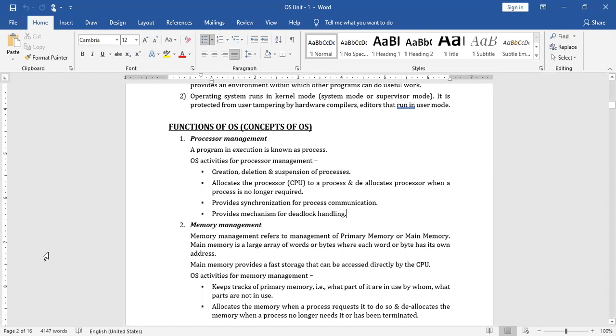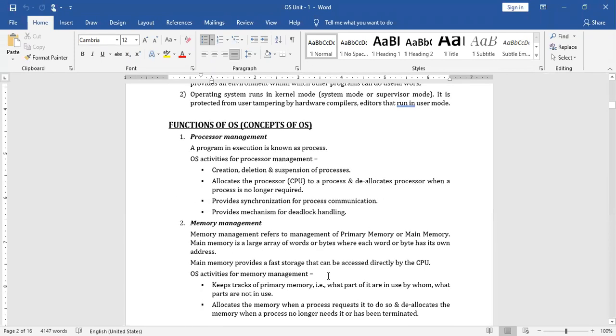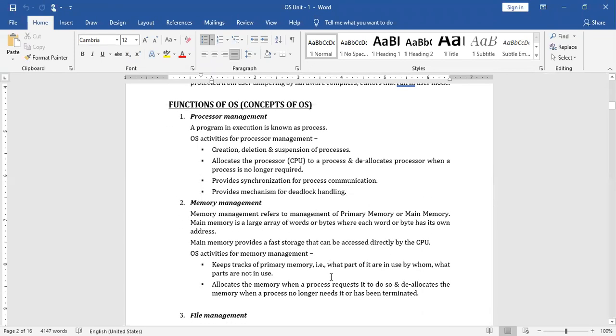That is the availability of the space, and it allocates the memory when a process requests, because some of them are already in the pipeline. So it is our responsibility to allocate space for it. First, it maintains information regarding the used space and the available space, and second, based on the available space, it allocates the memory to the requested processes.